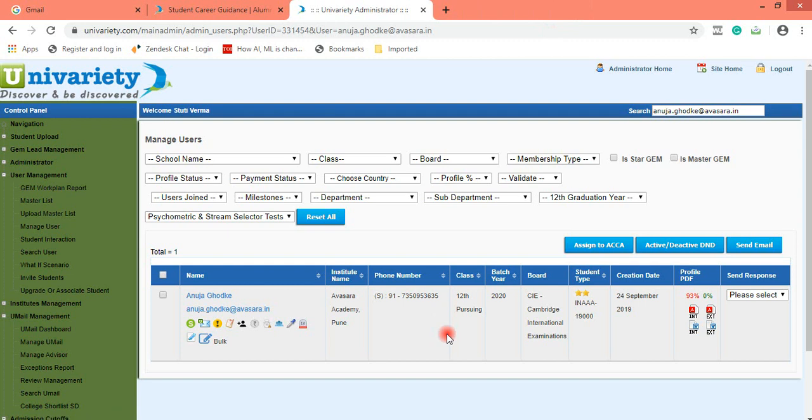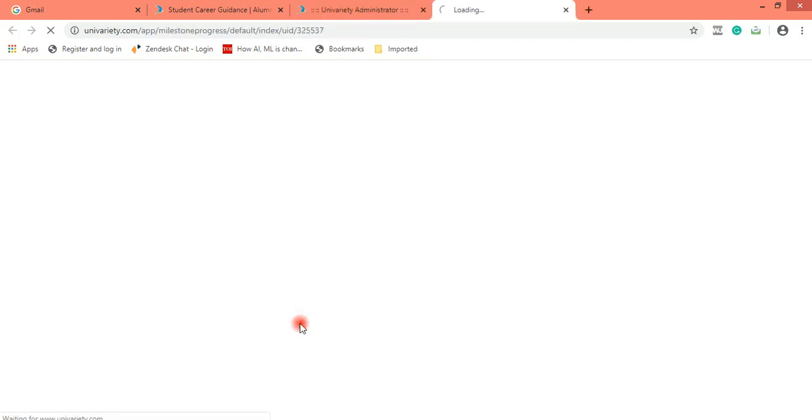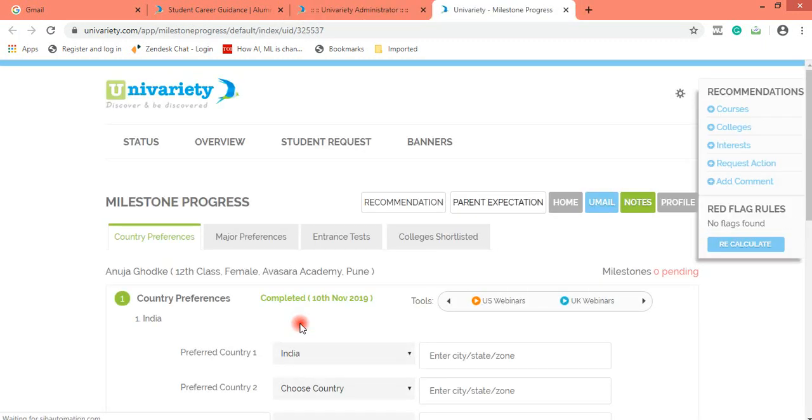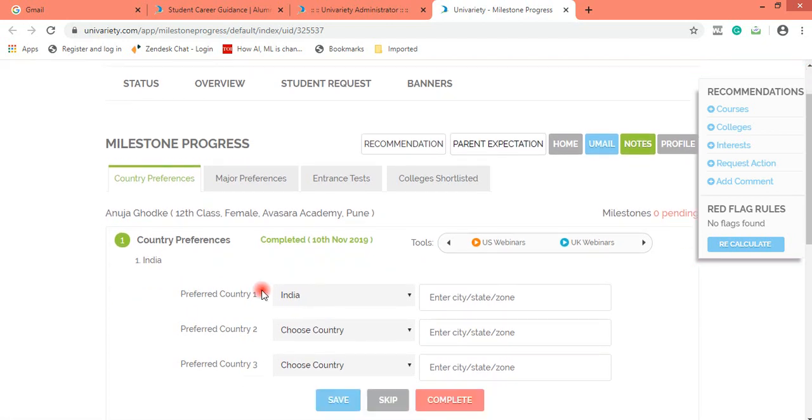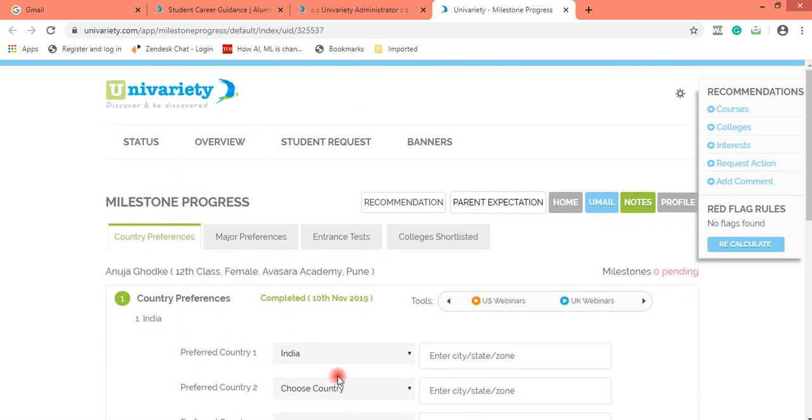This is a current grade 12 student whose profile I have selected. Here I'm not making any changes to the milestone, counselors, because this is a current grade 12 student and I don't want to disturb whatever she has already chosen. Now, how would I be able to do a share discussion?